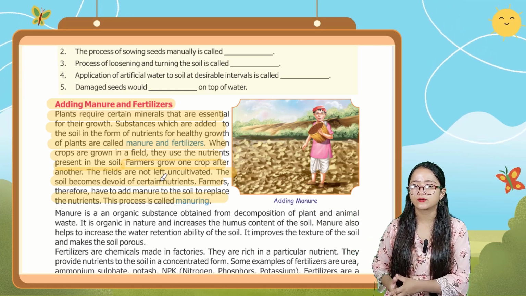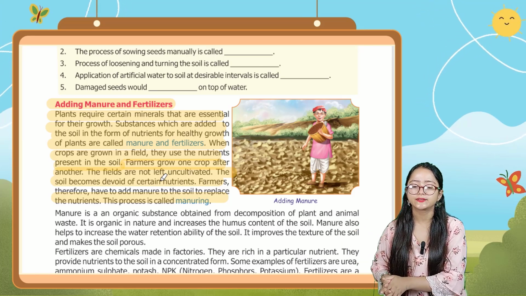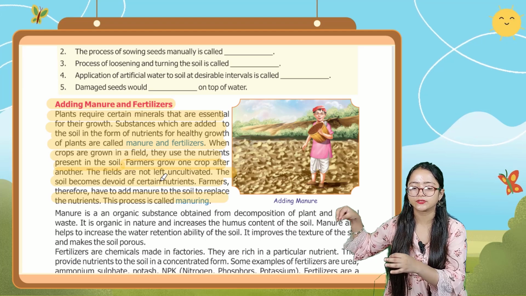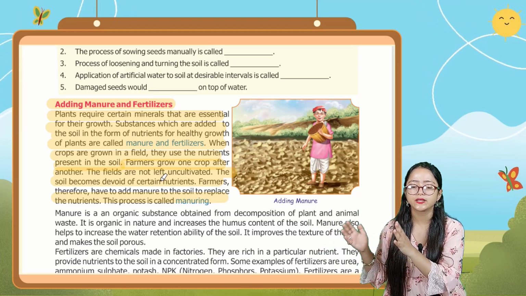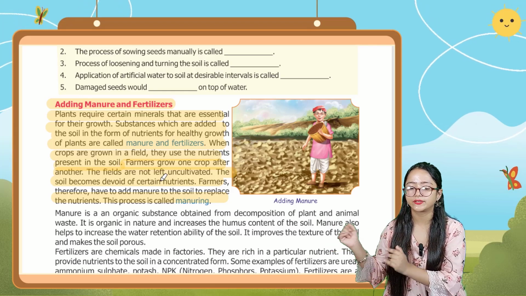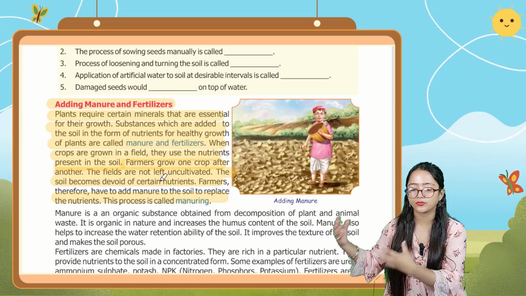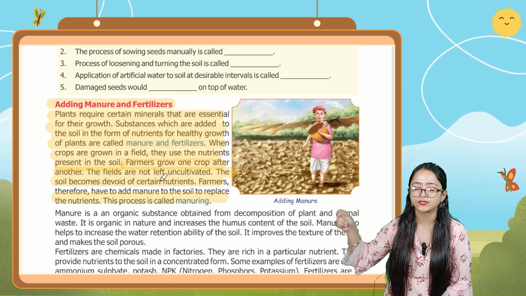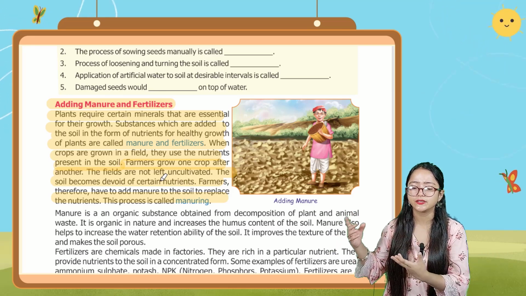So plants require certain minerals which are essential for growth, and substances which are added to the soil in the form of nutrients for the healthy growth of plants are called manure and fertilizers. When crops are grown in a field, they use the nutrients which are present in the soil.